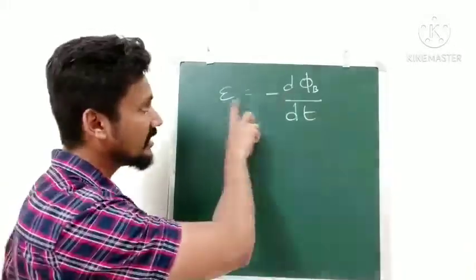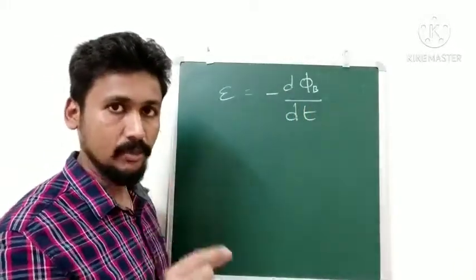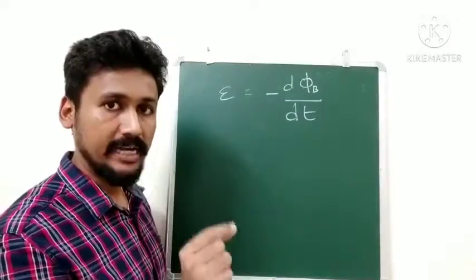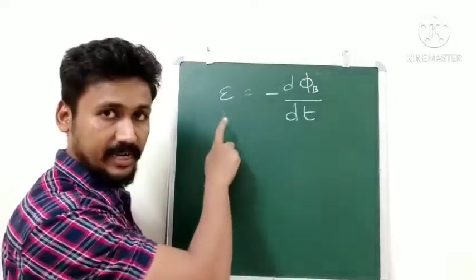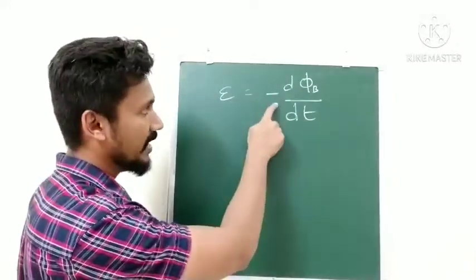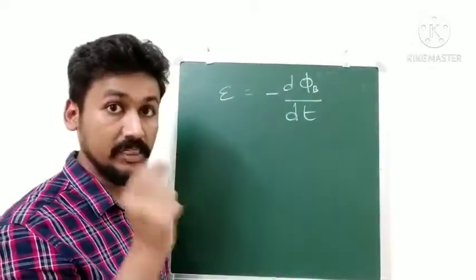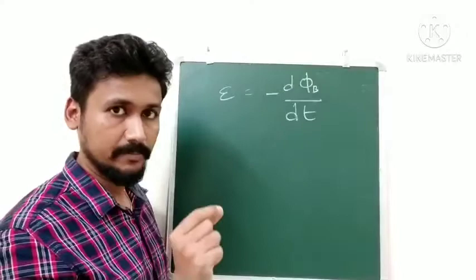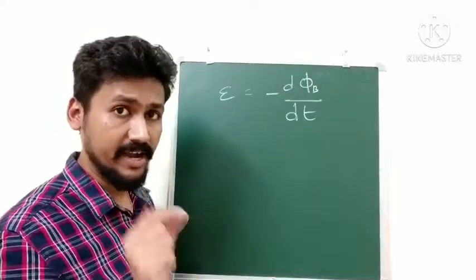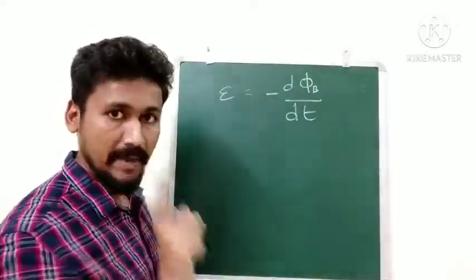So remember, this is Faraday's law. The induced EMF is equal to the rate of change of magnetic flux. Mathematically it is given by epsilon is equal to minus d phi B by dt. This epsilon stands for the induced EMF that is developed. And whenever you are writing Faraday's law, don't forget this minus sign.